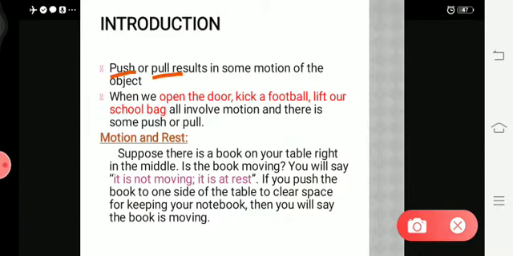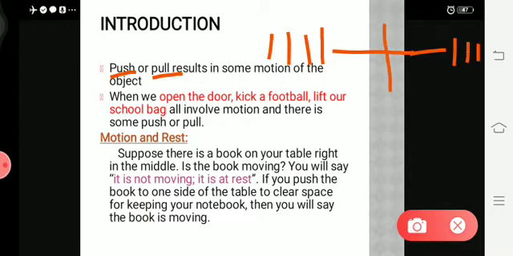For example, there is a game called tug of war. In this tug of war game, there will be a rope, and on this side some people will be standing, and on the other side some people will be standing. The people participating in the game will pull the rope towards them. This side people will pull the rope towards them, and the opposite side people will pull the rope towards them. So that is one of the examples for pull.